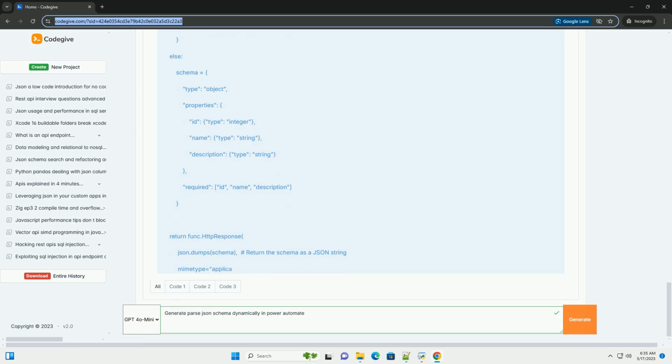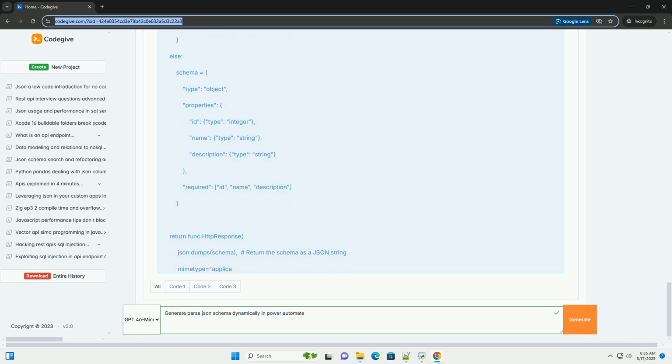2. Using compose actions and string manipulation. This is a common approach that involves constructing the JSON schema as a string using compose actions. You build the schema piece by piece using expressions, variables, and conditional statements. Pros: good control over the schema. Relatively easy to understand. Cons: can become complex for very large and nested JSON structures.